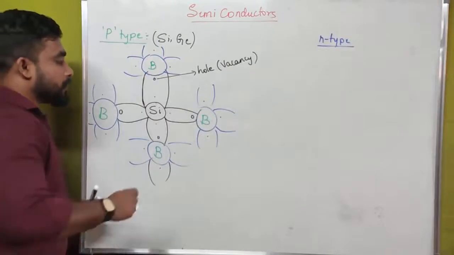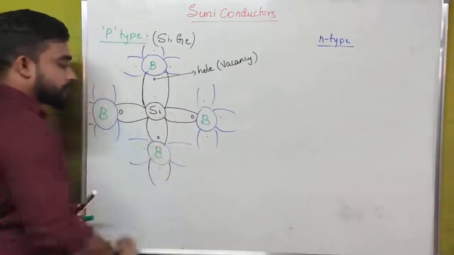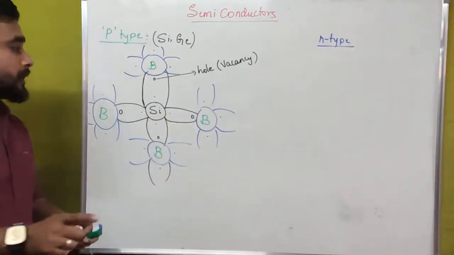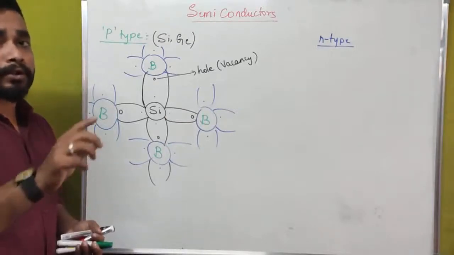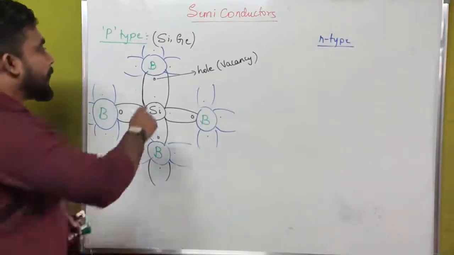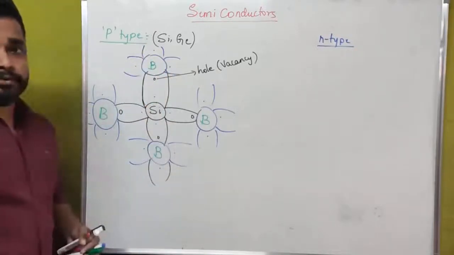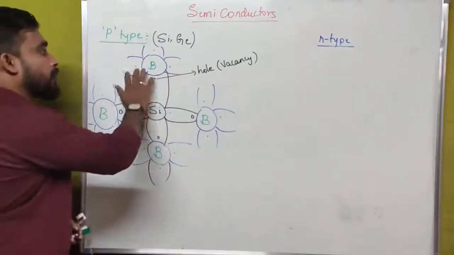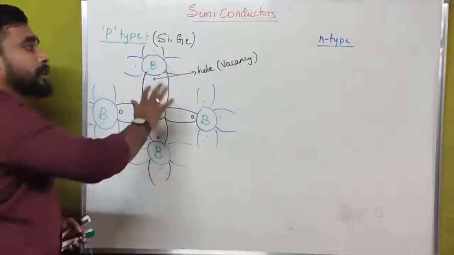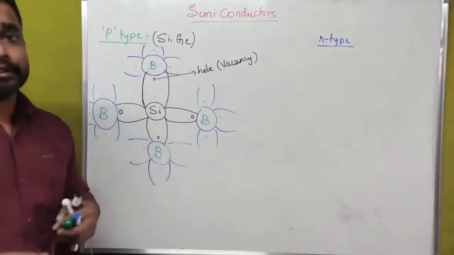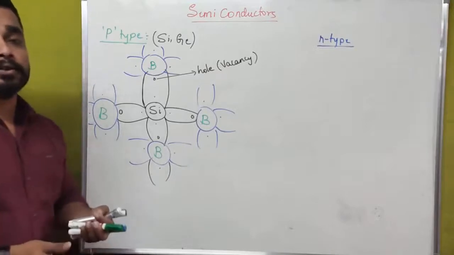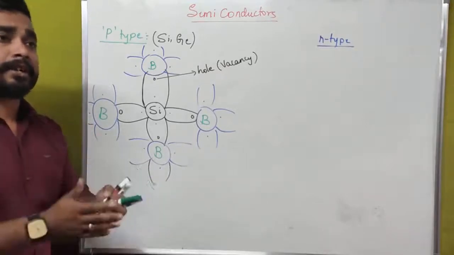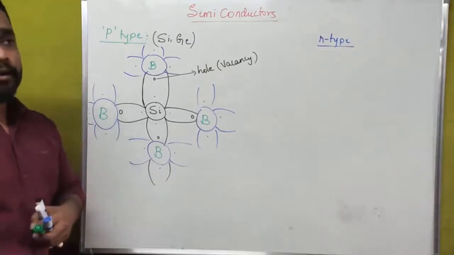Now these are free electrons. I have already said that in silicon we have 4 free electrons in its outermost orbit, and these are also our free electrons, because in a boron atom the number of free electrons in its outermost shell is 3. Now what can happen is that the free electrons jump from the initial position to another position.